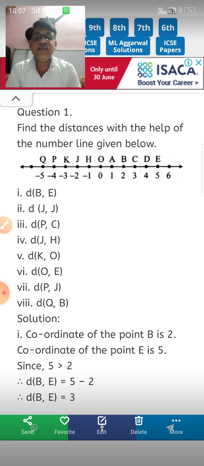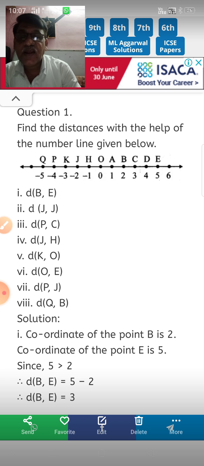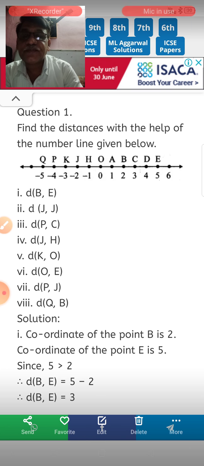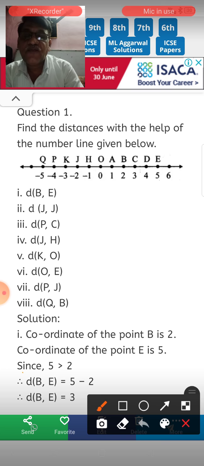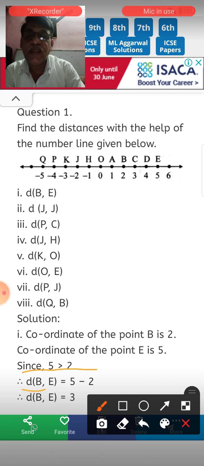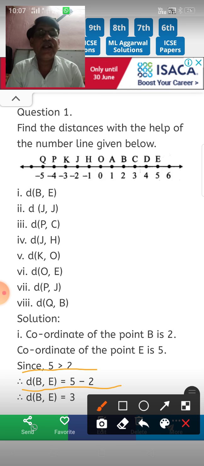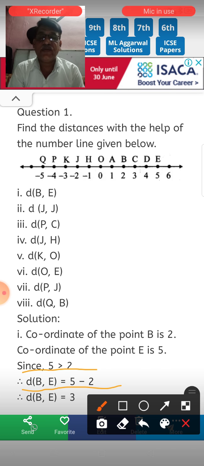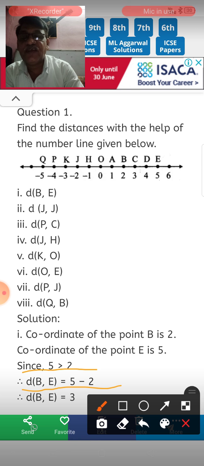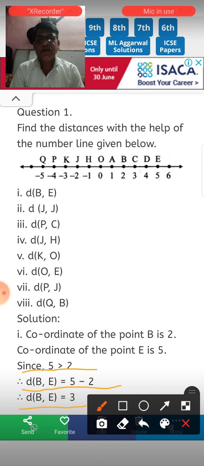Since 5 is greater than 2, distance BE is equal to 5 minus 2, greater coordinate minus smaller coordinate. So the distance BE is equal to 5 minus 2, which is 3.